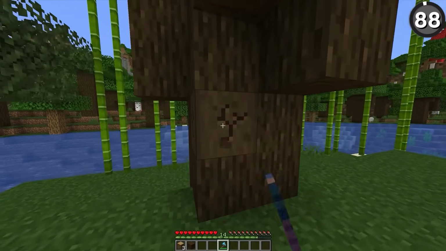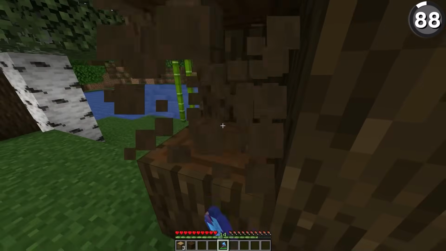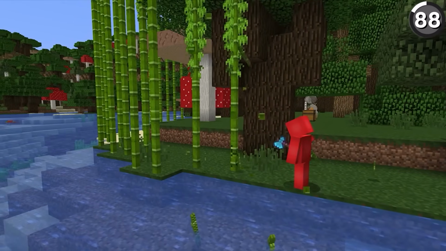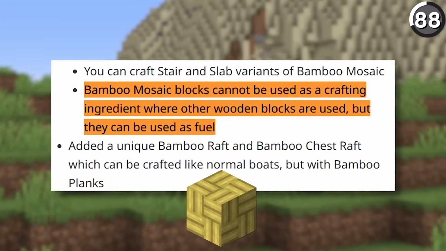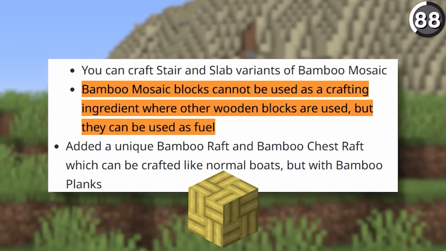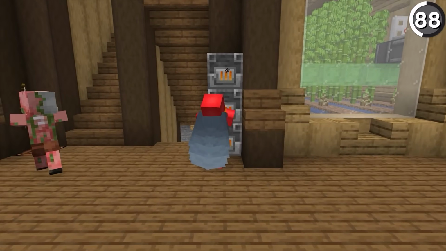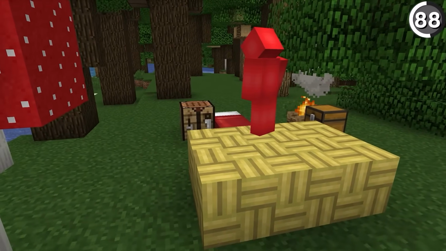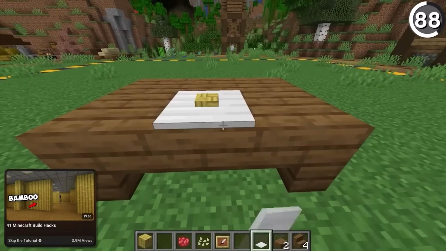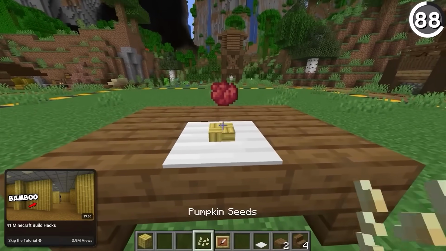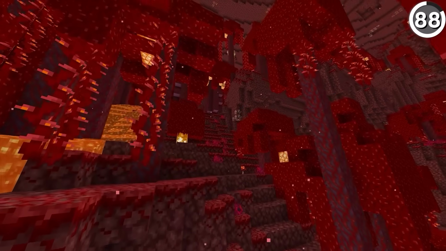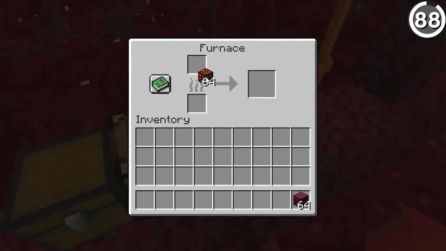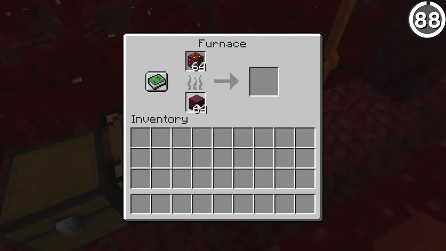In 1.20, we got a new kind of wood block to use with the addition of bamboo blocks. Or at least most of those bamboo blocks we're able to use as wood. And strangely enough, the mosaic bamboo is the only wood that cannot be used in other recipes. Instead, all it's good for is fuel. I mean, I guess it's good for decorating too. I like using it in spaghetti like this one, that was showed in a build hack video in the past. But if you wanted to craft with it, it was useless. Which, that's pretty rough. Even the nether stems are able to be used this way. But those also aren't able to be used as fuel, so maybe that's the trade-off.